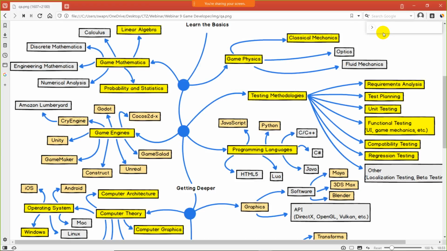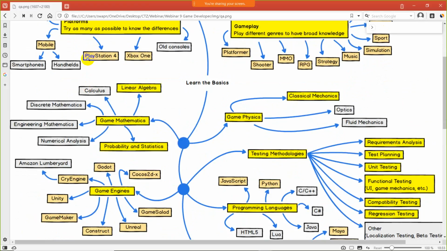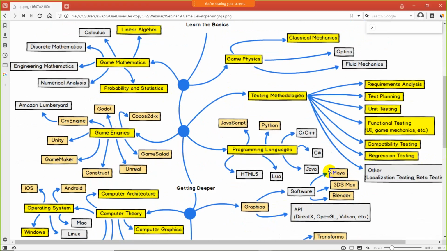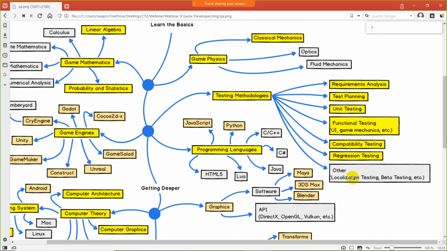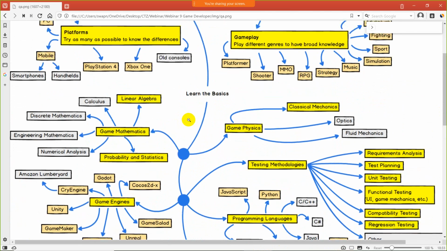After that, compatibility testing. In case you have built the game for handhelds, smartphones or PlayStation, he will check the compatibility, whether it has the proper platform or not, whether it is properly compatible or not. After that, regression testing is also useful to test your game from top to bottom. Other testing is also there, like beta testing and localization testing. Don't worry, I will provide a testing reference for you guys. So these are the testing basics.